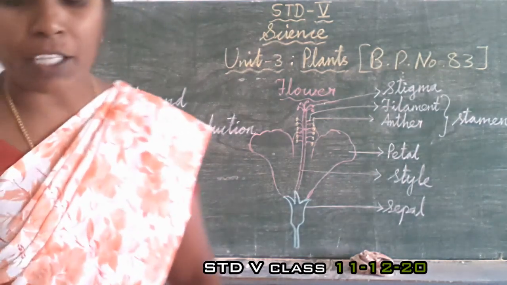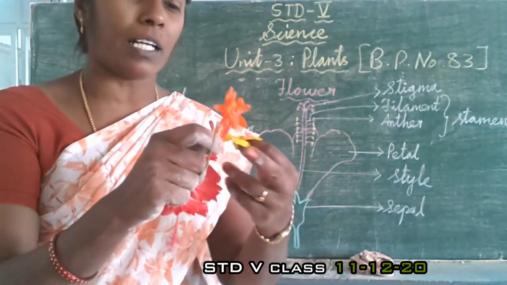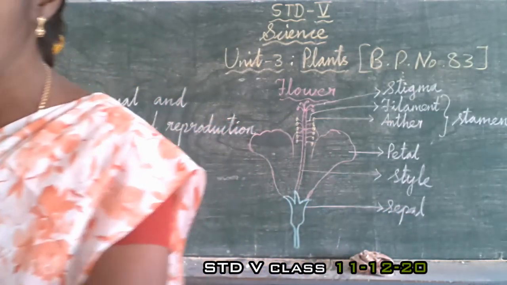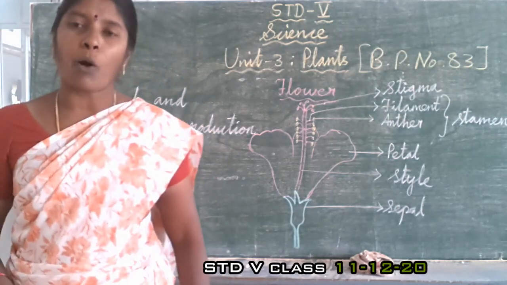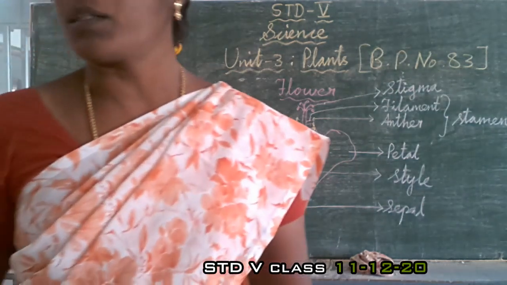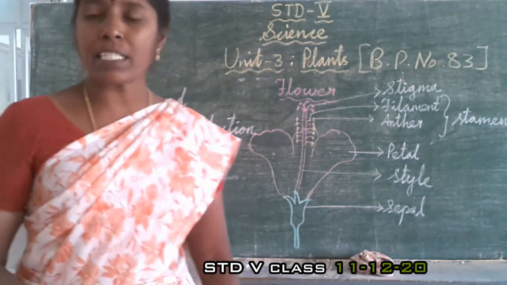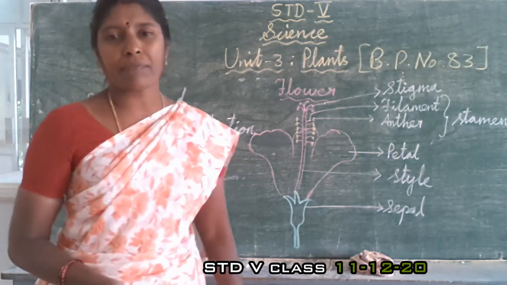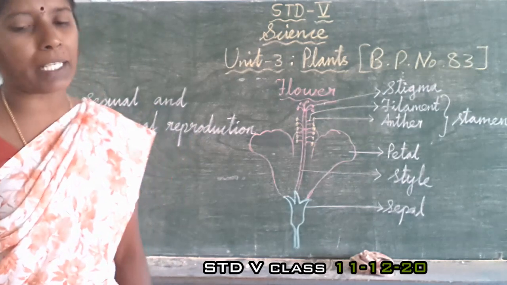Okay, here you can see different colors of plants. Now look, every flower is in attractive colors, isn't it? So the pigments present in the petals give the colors to the flowers. Then next one, plants which are pollinated by the moth and bats have less fragrance and have colorless petals. Example, mango, banana, guava, jasmine, etc.